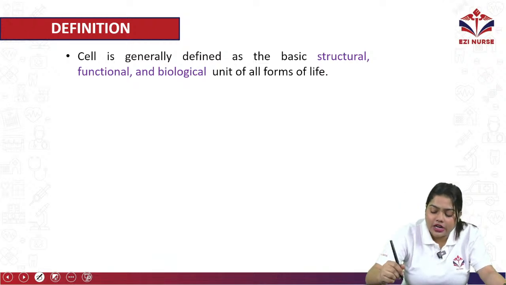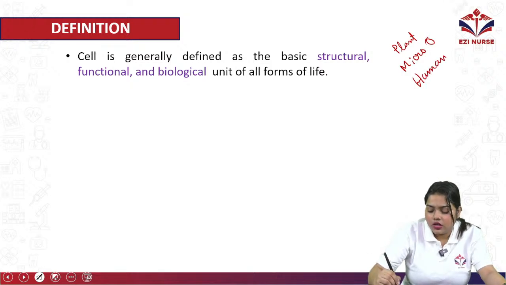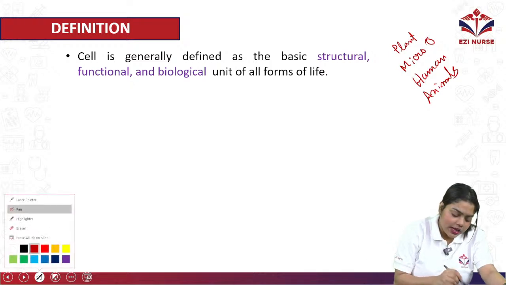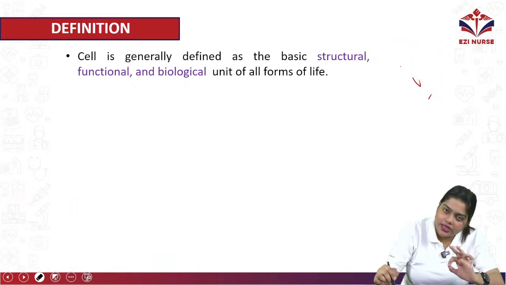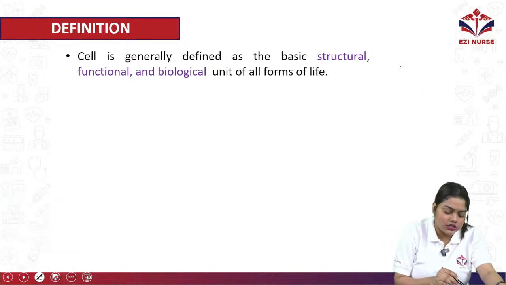Okay, आप अगर कोई प्लांट देख लो, माइक्रो ऑर्गेनिज्म, ह्यूमंस, then if we say any kind of animals, or arthropods, anything that has life is made of cells, maybe a single cell or maybe a bunch of cells, thousands and millions of cells.